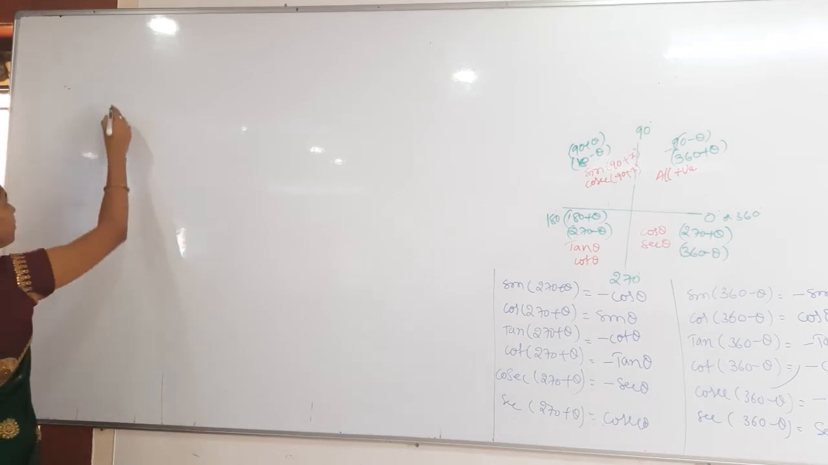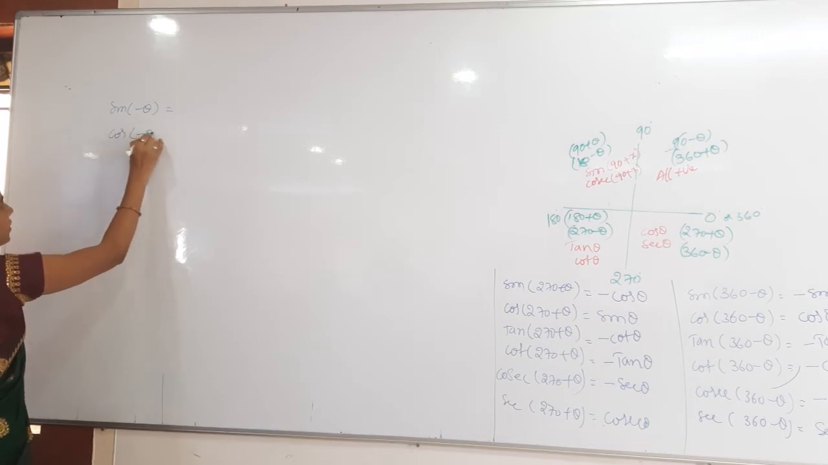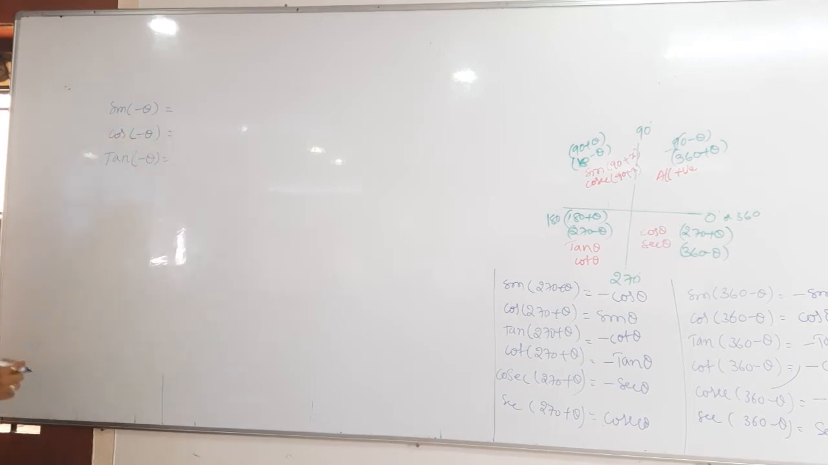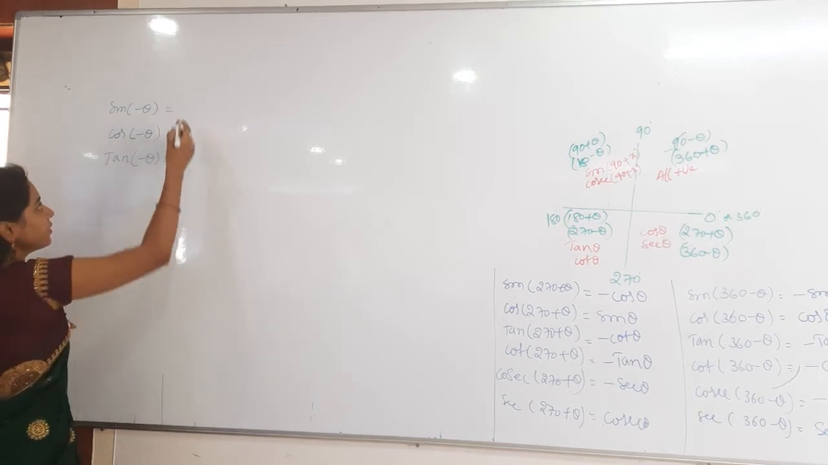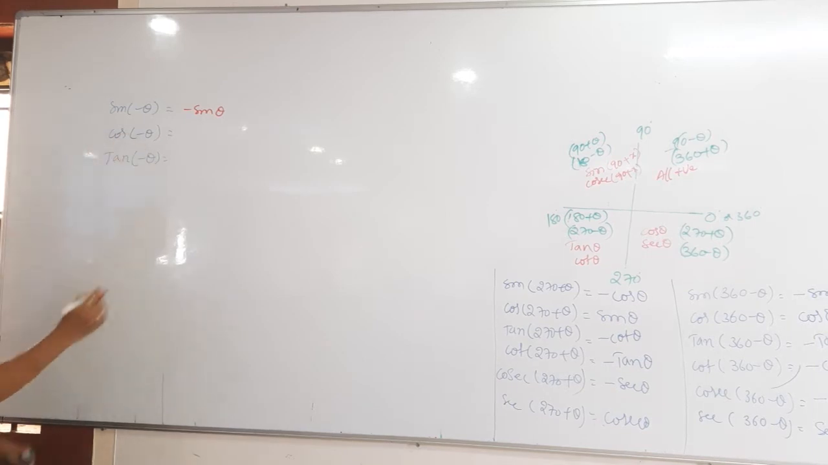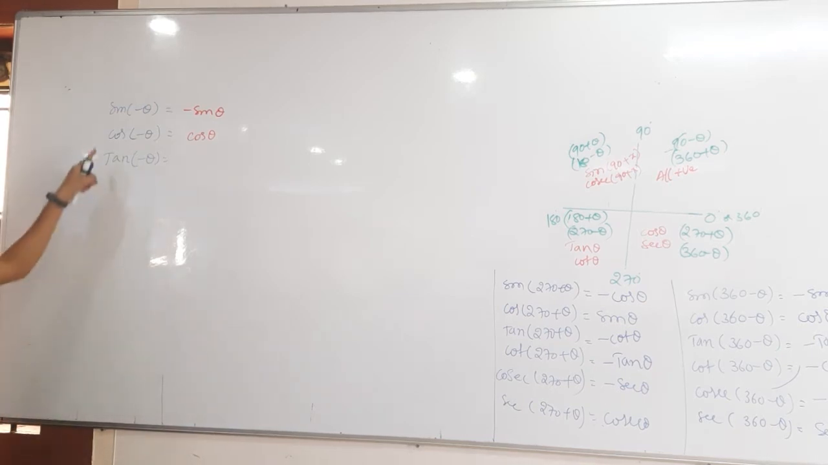Then very important things: sin minus theta, cos minus theta, and then tan minus theta. What happens to those functions? Sin minus theta will be what? Minus sin theta. Cos minus theta will be minus cos theta or plus cos theta? Sin minus theta is minus sin theta, okay, very good, you said that. But cos minus theta is plus cos theta only, there is no change in that. Cos minus theta will be cos theta only.